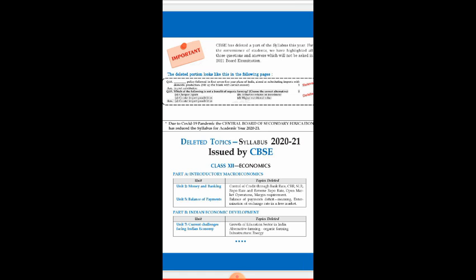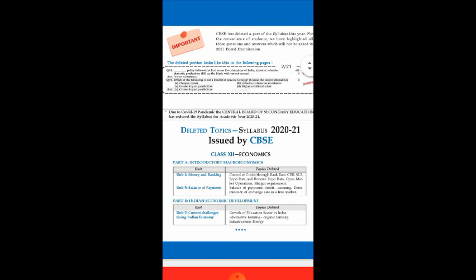In this class, we are going to discuss the deleted topics of the economics subject. You can see on your screens a page which explains the Part A and Part B topics which are deleted from the economics book. From Part A, the Introductory Macroeconomics book, in Unit 2 and Unit 5, a few topics have been deleted.